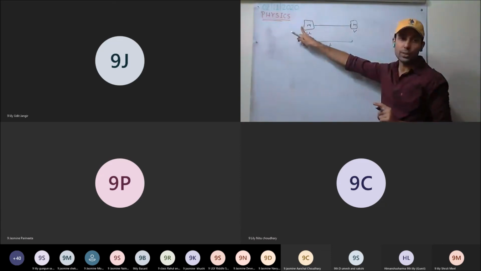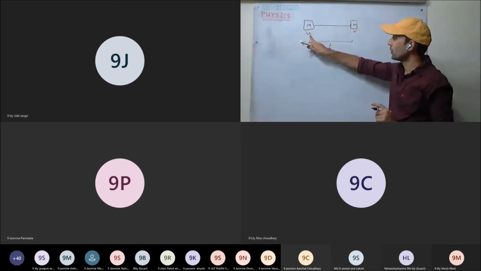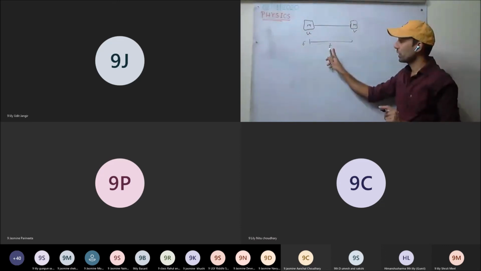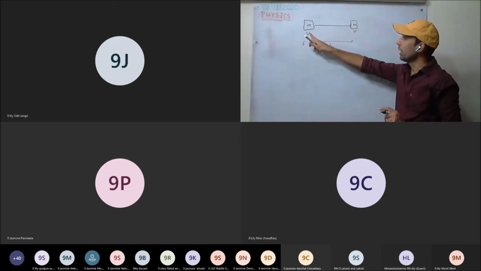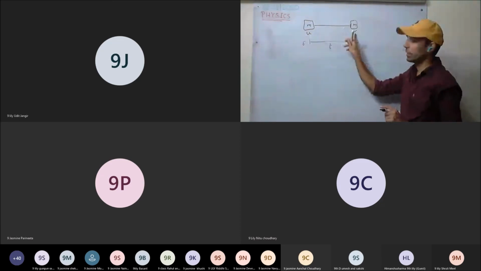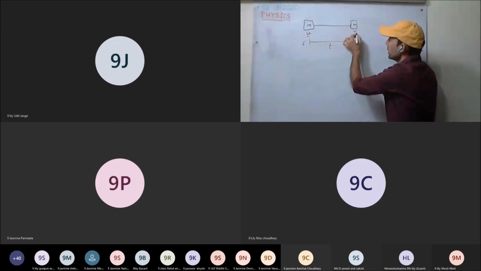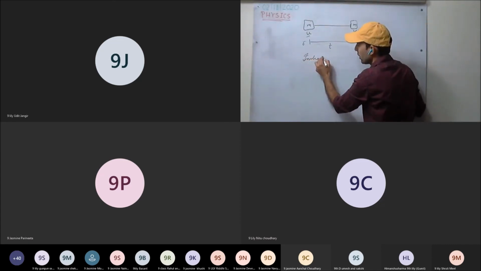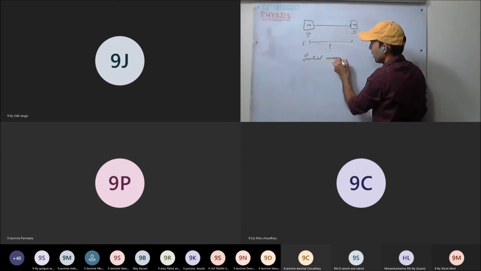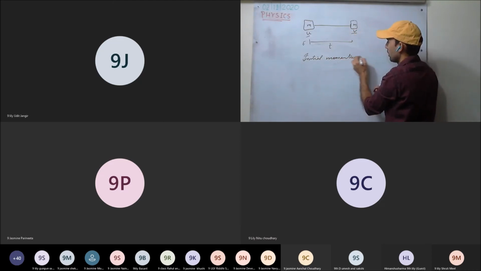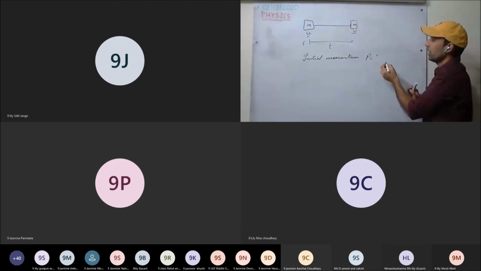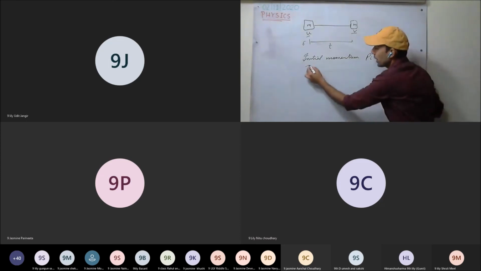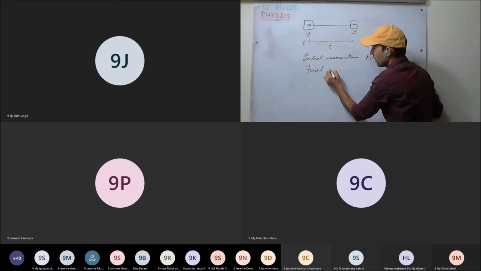So here force is applied for t seconds and velocity has changed from u to v. This was the initial velocity, this was the final velocity. So initial momentum is m into u, and final momentum is mv.